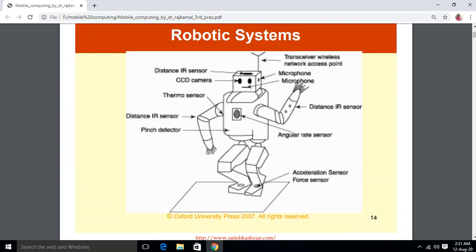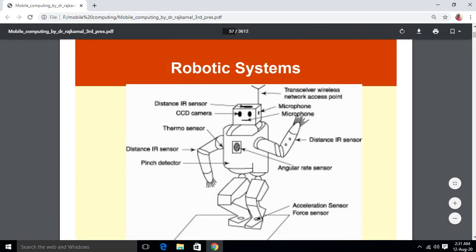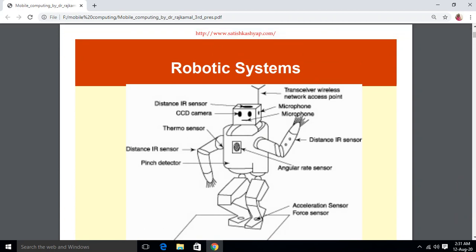Let's see one example of a robotic system. This robot basically has multiple sensors attached to a single system, and it responds to them, which is the functioning of the actuators. So let's begin with the antenna, transceiver, wireless network access point. This is the access point, the antenna, where signals are received. Signals are also transmitted and sent through this antenna. So it works in both ways, reception and transmission.